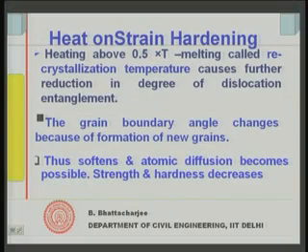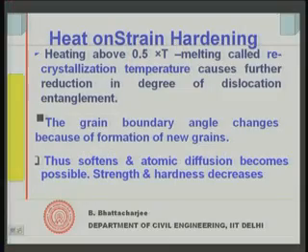So, what we see is that first there is some temperature up to which there will be some disturbances in the strain hardening. This is about 30% of the melting point. There will be some disturbances, but not much change in the properties takes place.